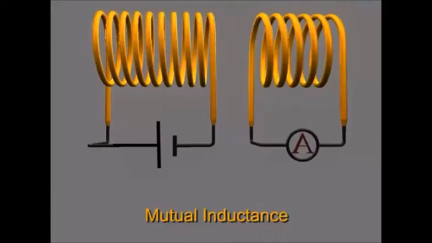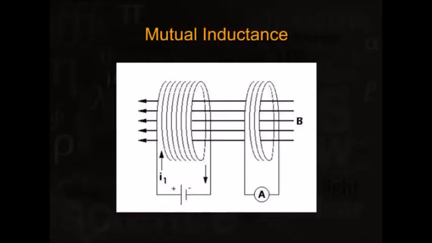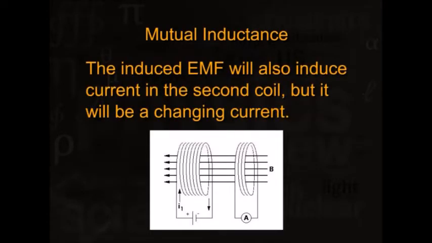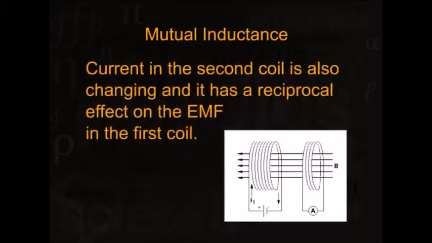Mutual inductance. If two coils are placed nearby, and this is what Faraday did and observed, and a current is flown in one coil and that current is changing, then the magnetic flux is induced and this magnetic flux is also changing, and this will create EMF in the second coil.